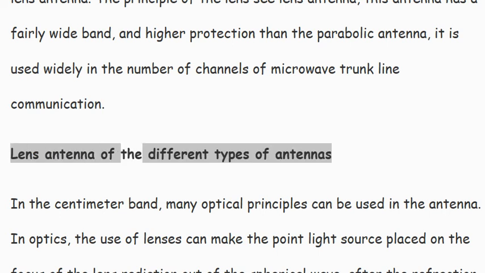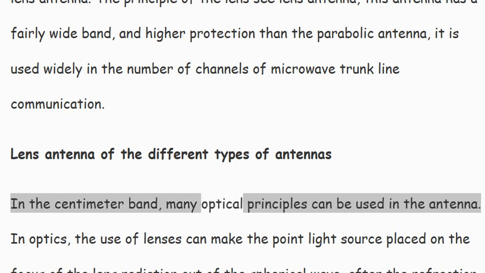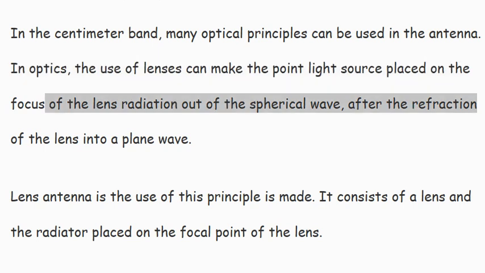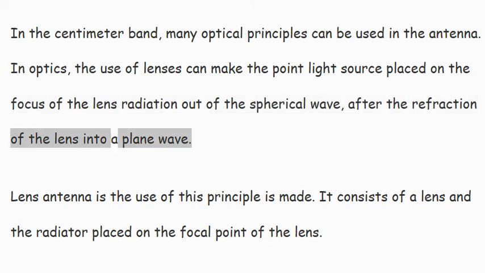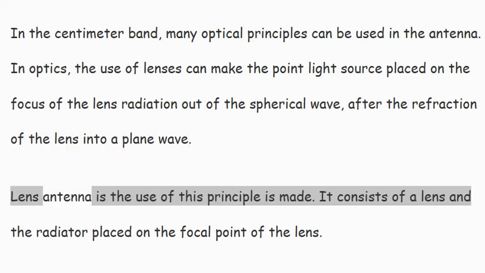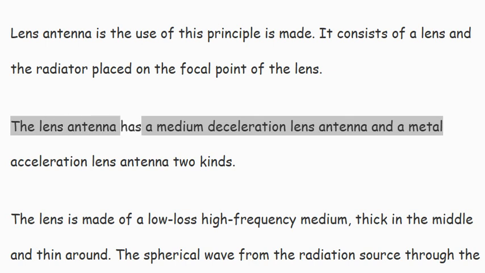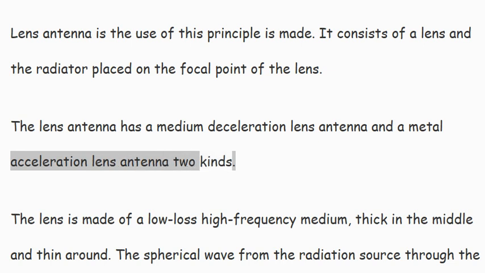Lens antenna, one of the different types of antennas. In the centimeter band, many optical principles can be used in antennas. In optics, a lens can make the spherical wave radiated from a point light source placed at the focus of the lens become a plane wave after refraction. The lens antenna is made using this principle. It consists of a lens and a radiator placed at the focal point of the lens. There are two kinds of lens antenna: the medium deceleration lens antenna and the metal acceleration lens antenna.